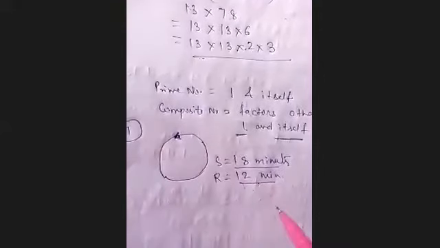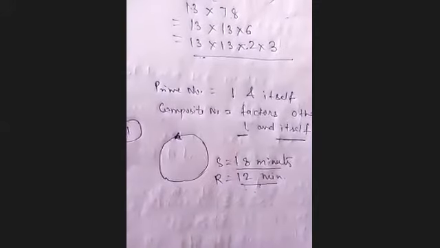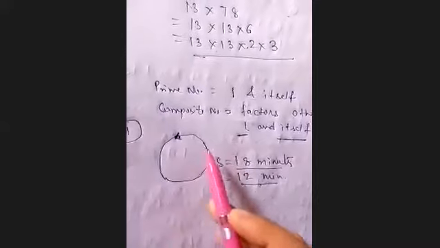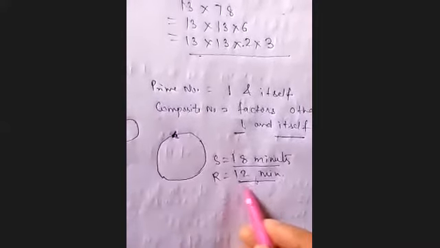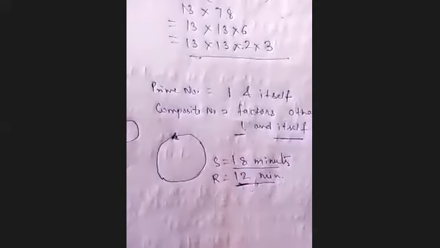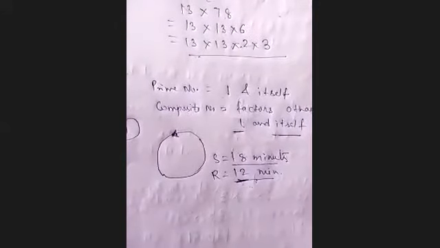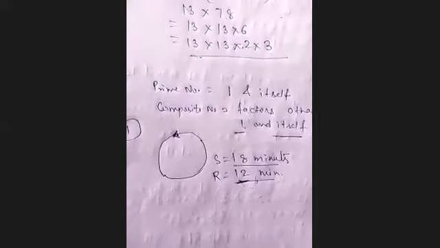So as they are going in the same direction, Ravi will complete a round earlier than Sonia, because obviously Ravi ने कम time लिया है. It means when Sonia completes one round, Ravi completes 1.5 rounds, right?